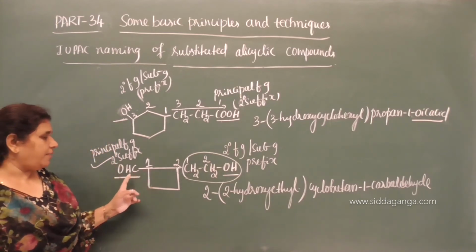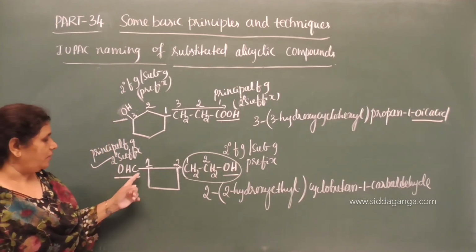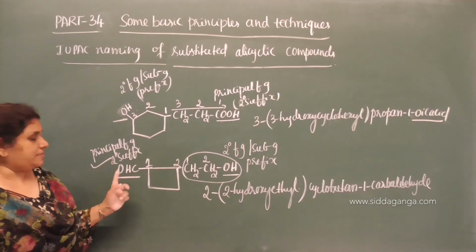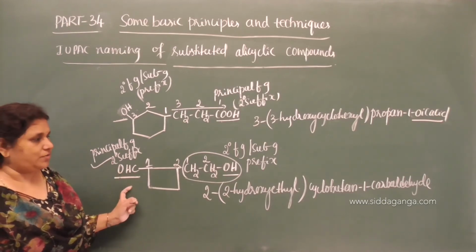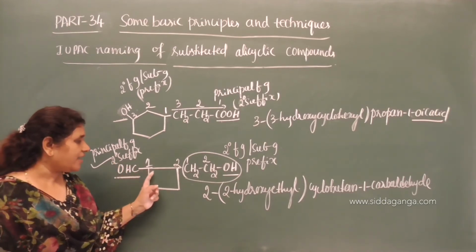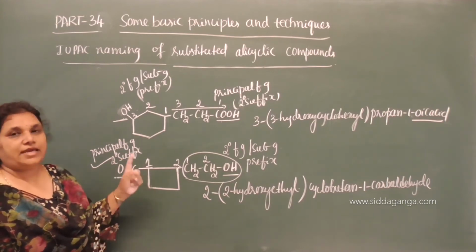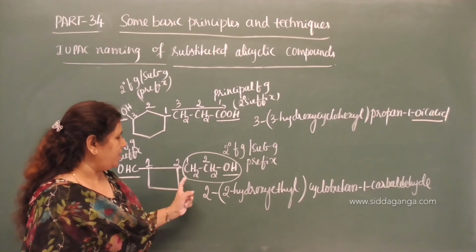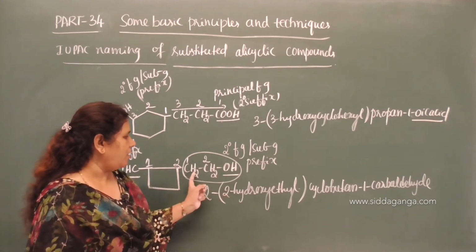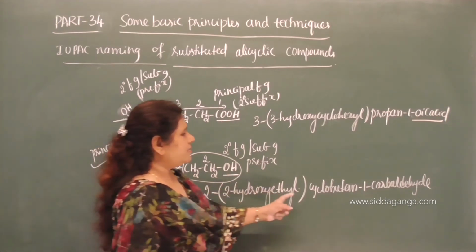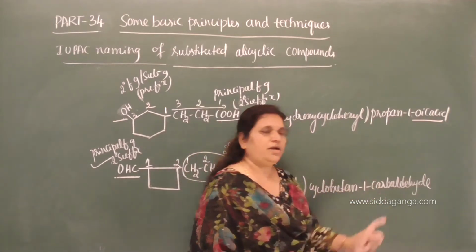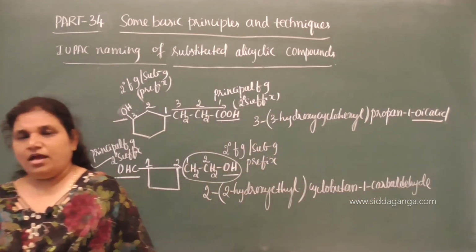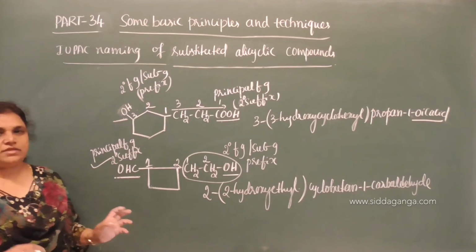On the first carbon we have a functional group called carbaldehyde. A special secondary suffix we need to use here as it is directly attached to the alicyclic ring. Clear? So, on the second carbon, 2-hydroxyethyl cyclobutane 1-carbaldehyde is the IUPAC name of this compound.